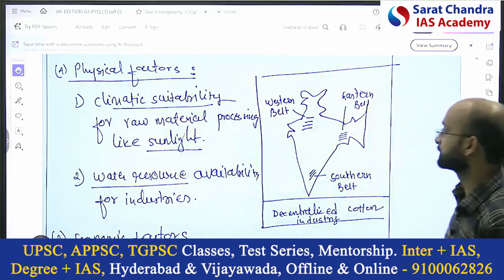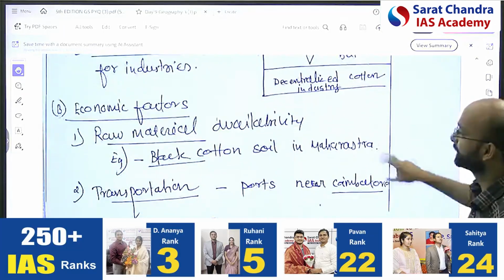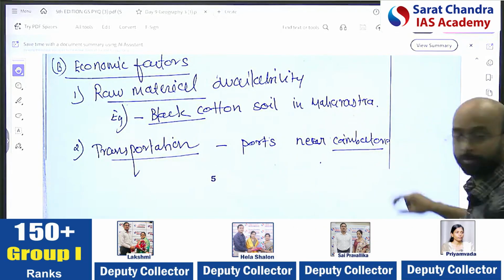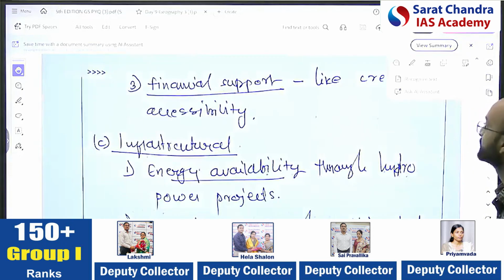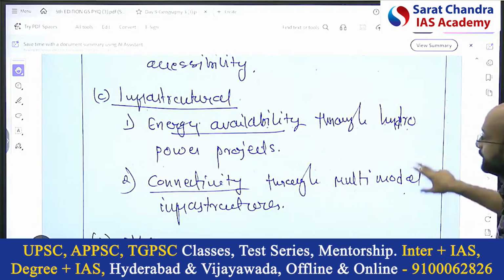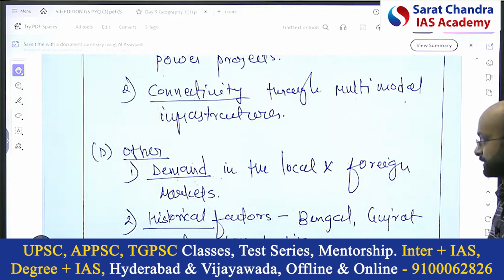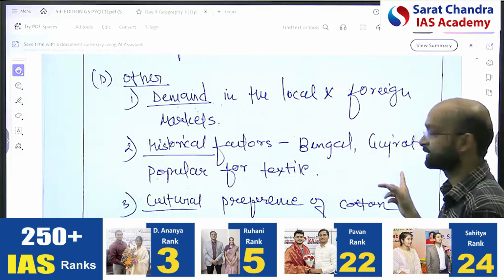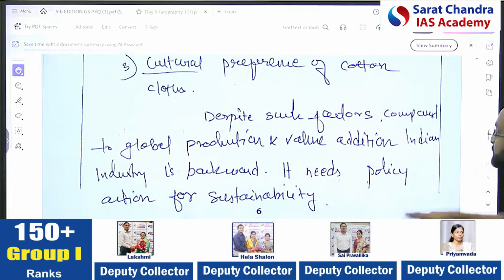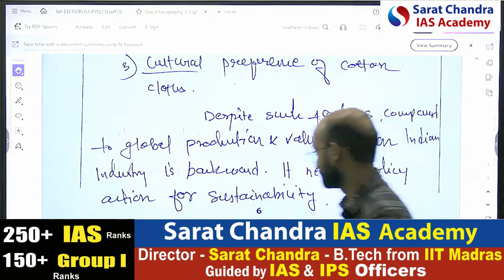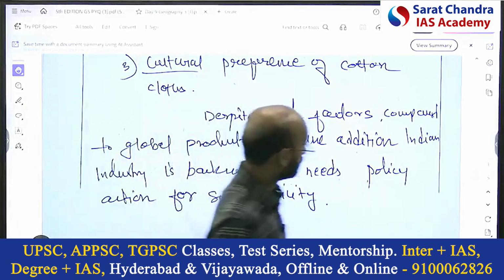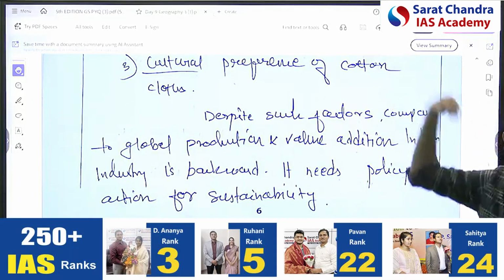Then physical factors, like climatic suitability, water resource availability; economic factors, raw material available like black cotton soil in Maharashtra, transportation, ports near Coimbatore; then financial support like credit is available, accessible; infrastructure, energy availability, connectivity through multimodal infrastructure. Others like demand is there, historical factors are there. These are historically centered, cultural preference for cotton clothes. Despite such factors, this is very general. It needs policy action and sustainability. I could have used that which we have created. So this is not a good conclusion, but you understood the framework and its application.